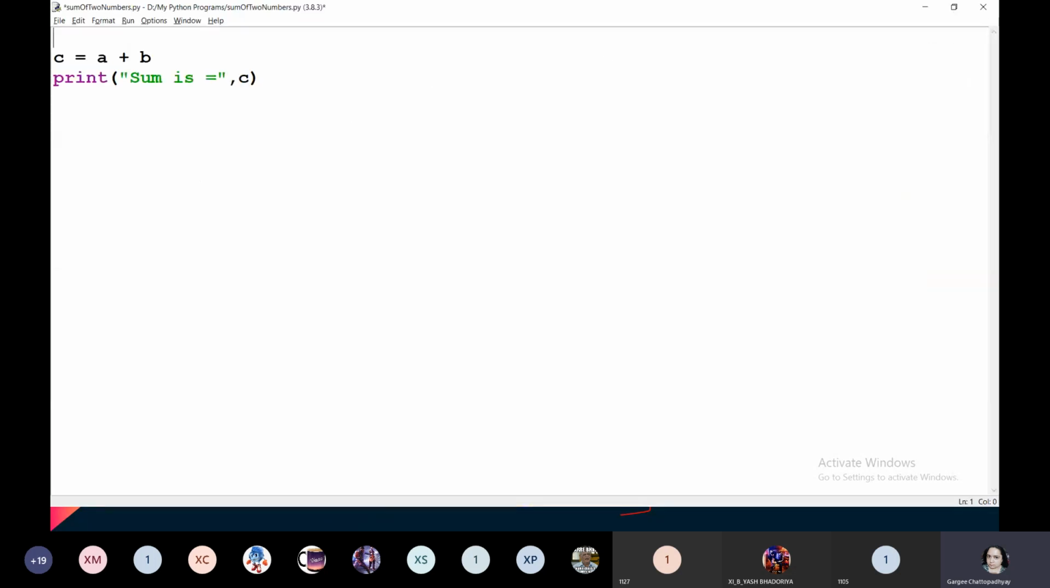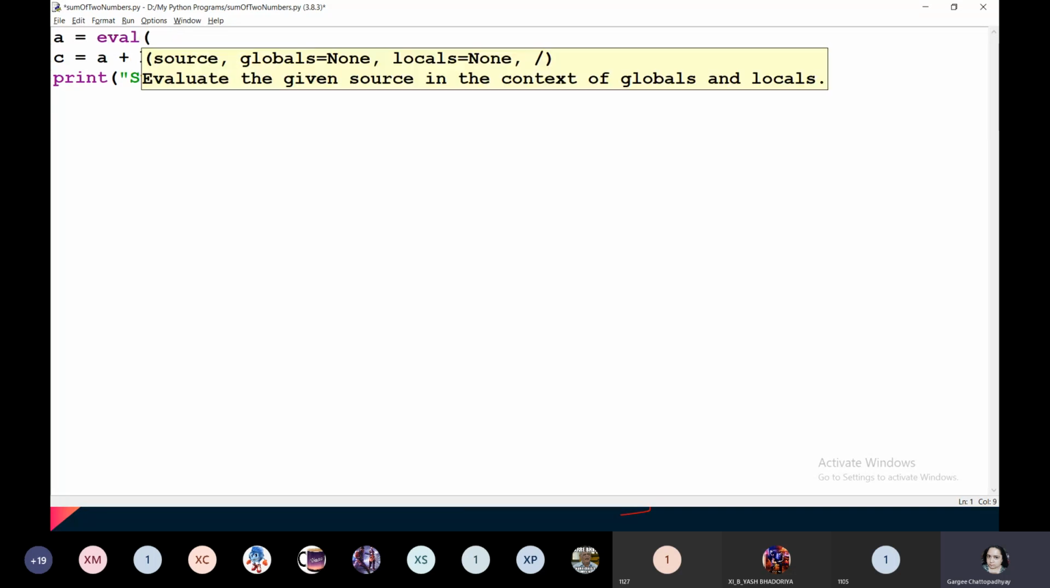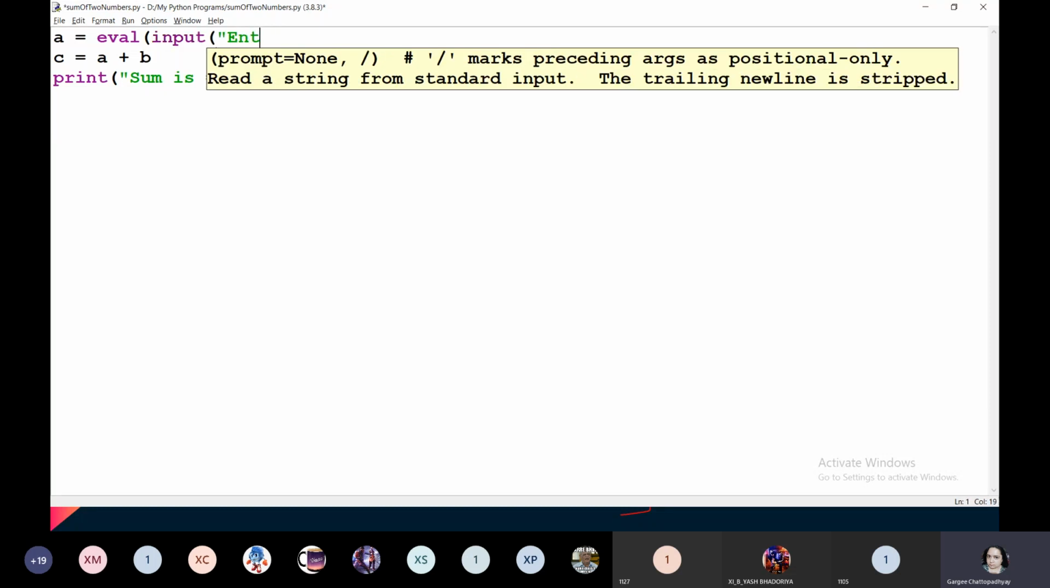Let us apply this in our program. In sum of two numbers, we are going to ask the value of A and B from the user. Now, because we are going to calculate sum, I have taken integer, or let me take it as eval, because I'll be able to take any type of value over here. So input, enter first value.